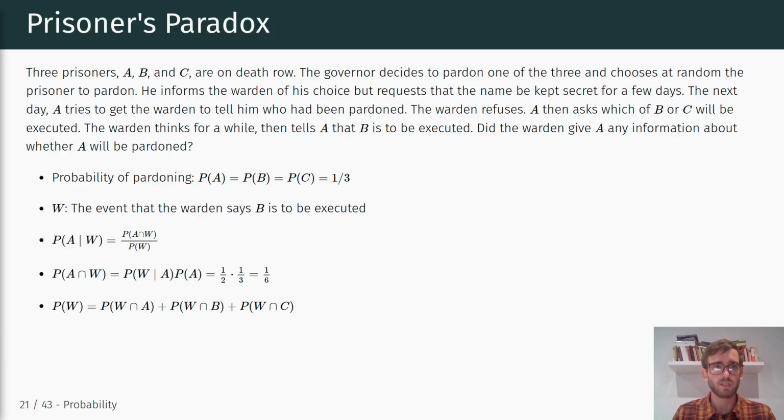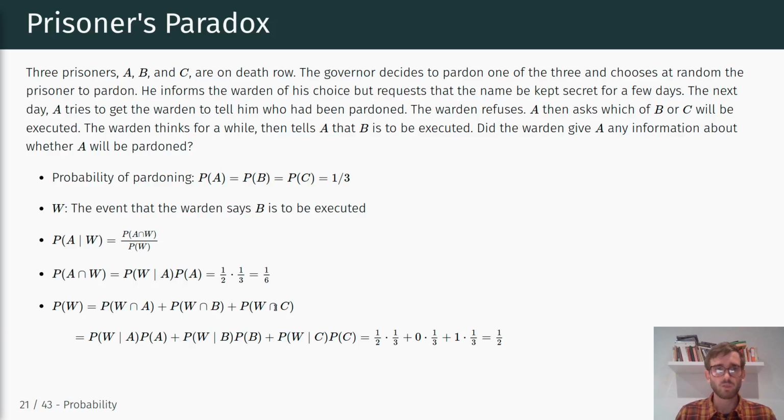The probability of W, again using the law of total probability, is the probability of W intersect A plus the probability of W intersect B plus the probability of W intersect C, which we can again write using the multiplication rule as these conditional probabilities. We know the probability of W conditional on A is 1/2, and the probability of A is 1/3. The probability of W conditional on B being pardoned is of course 0, because then he wouldn't mention B. The probability of B is 1/3.